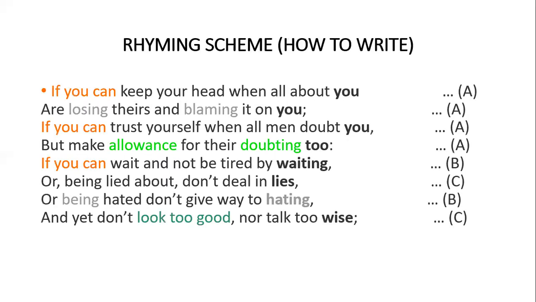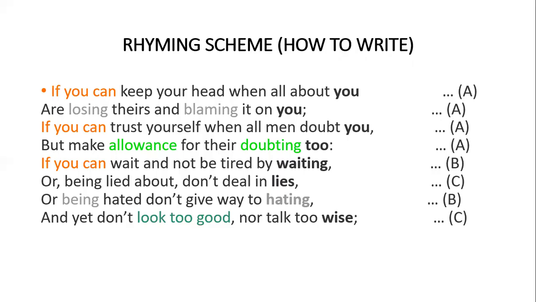Rhyming scheme. Let's check the rhyming scheme of this poem. In the first four lines, "you," "too." So basically we focus on the last sound, which is oo.